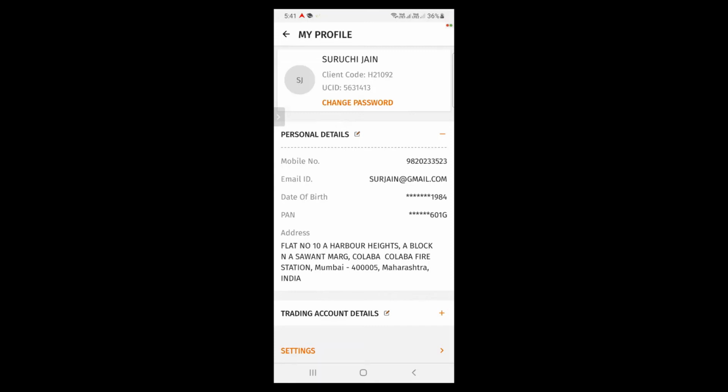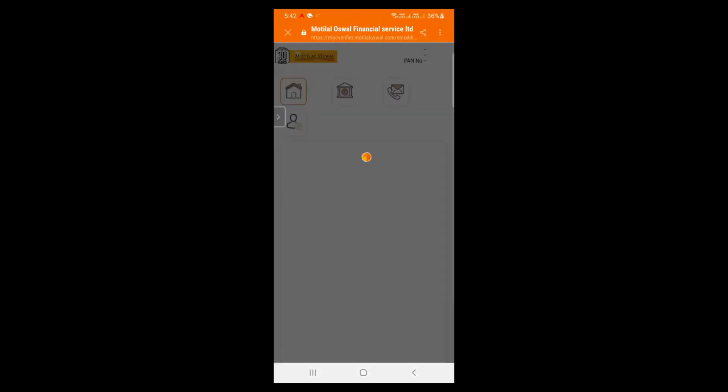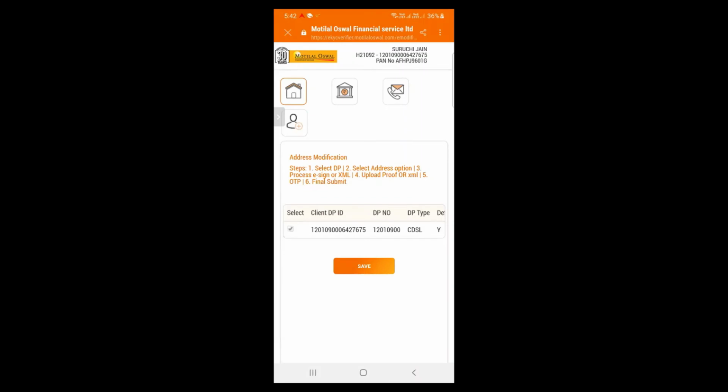For editing my details, I am clicking here on the pen icon, small pen icon, just beside personal details. This will redirect me to a web page. This is how the web page will look, where you'll be given the edit option for your bank, your mobile, email, and registered address. First, I'll show you how to modify your address.